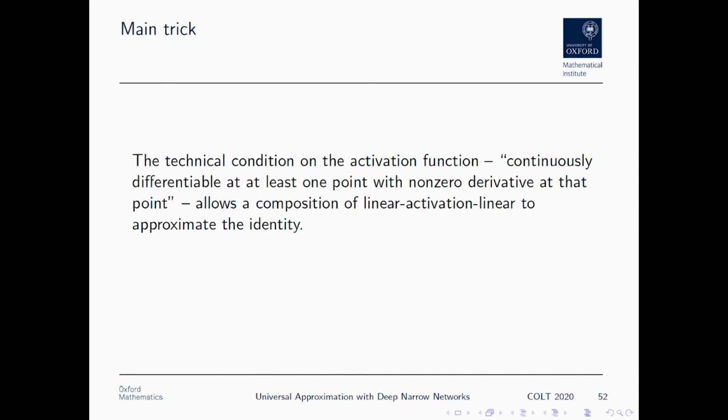And this is possible because we can use our first linear map to zoom in on this little point where we know that we look like a straight line. Then we pass through our activation function, which is locally linear, approximately linear. And then we use our second linear map to zoom back out again. And so overall, it looks like some linear map that we can control. And in particular, we're going to ask that it look like the identity.